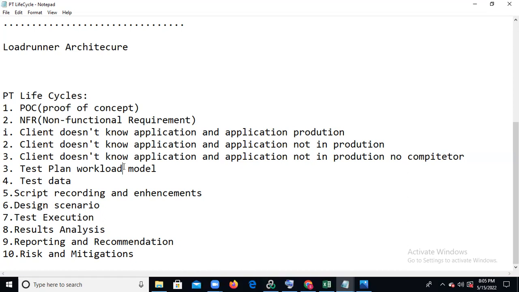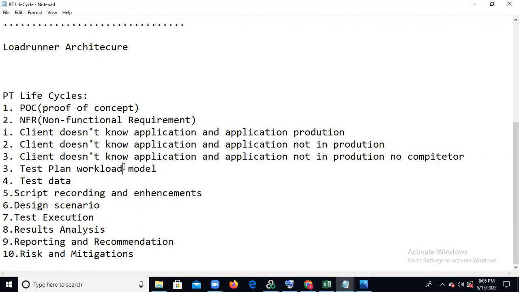Then the client will understand: okay, we can use the LoadRunner tool with the web protocol, and we need to finish this project in 10 to 15 days. So we give one proof of concept, and the client understands all the details. In the proof of concept, we first understand the business scenarios, the application architecture, and which tool and which protocol we need to buy.